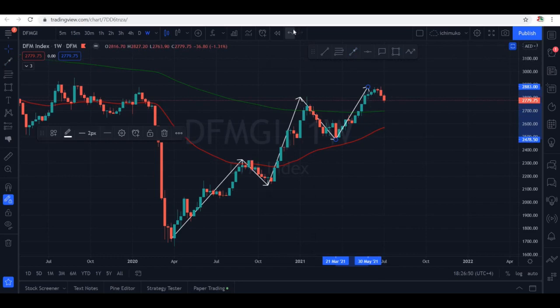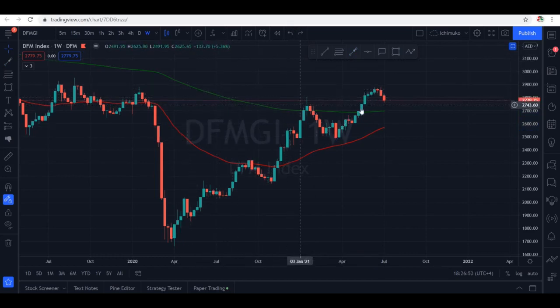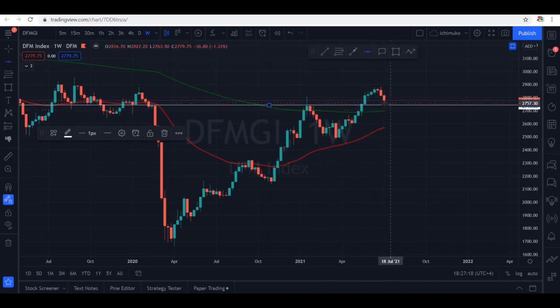Number 2, let me remove the drawings first. This green line that you are seeing is the 200-day exponential moving average. This red line is the 50-day moving average. Now, the market is above the 200-day exponential moving average, meaning we are still in an uptrend. So where is the support now? This is the previous swing right here. This was the resistance. Market came down from here and made a new high. So we have to mark this area. This was the previous resistance, which should now potentially act as a support. So where is the support? It's around the 2743 zone. Support and resistance are areas or zones. It's not a particular price or particular number.